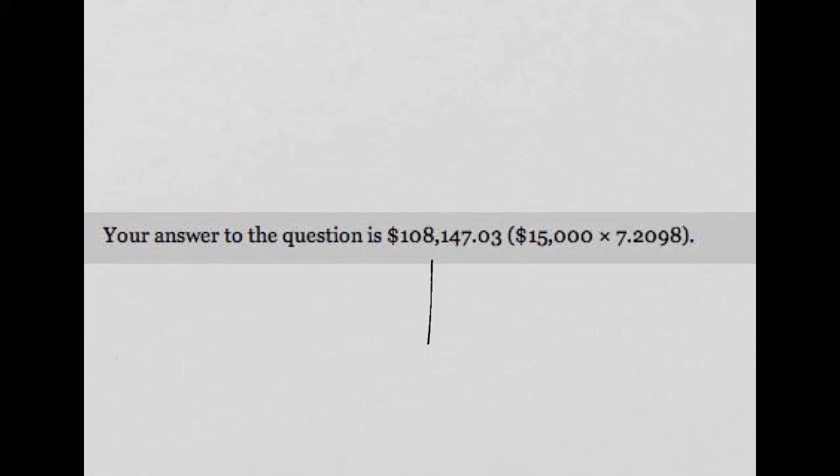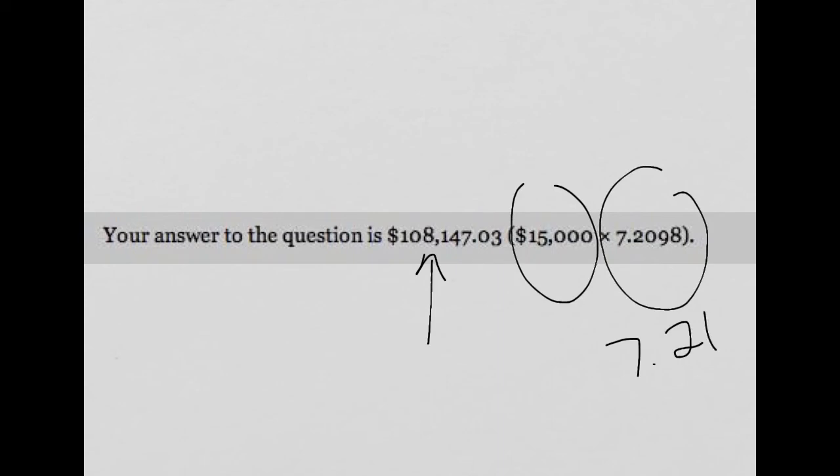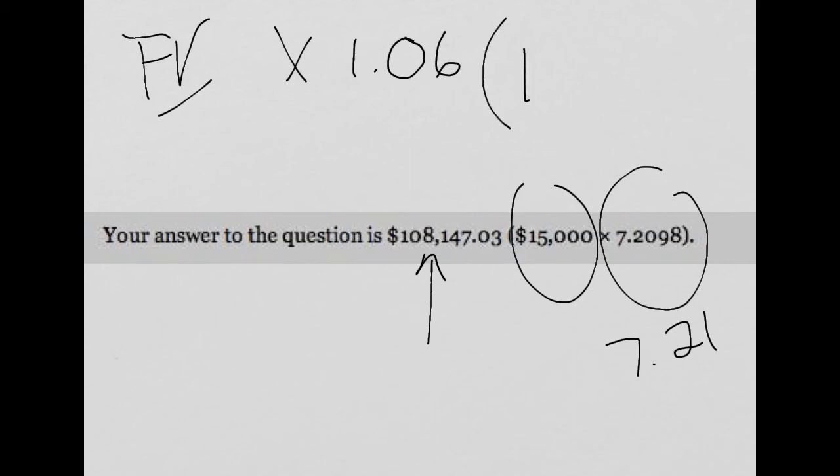The answer becomes $108,000. How? 15,000 times, and that's my 7.21. Taking it from the present value table of an annuity, but multiplying it times the adjustment factor of 1.06. And again, that adjustment factor is simply add a 1 because we have one extra period since it's the beginning, plus whatever the interest rate is.